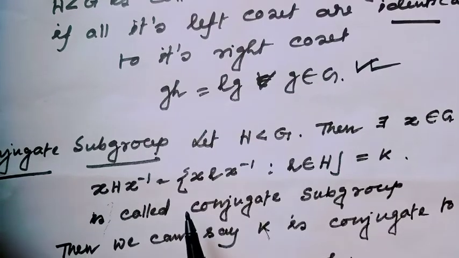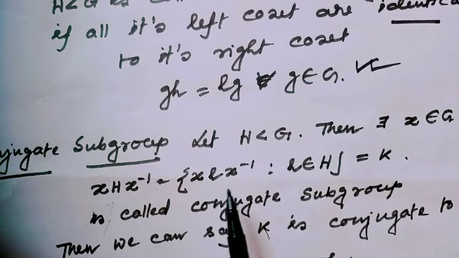Other definition, conjugate subgroup. Let's recall again.